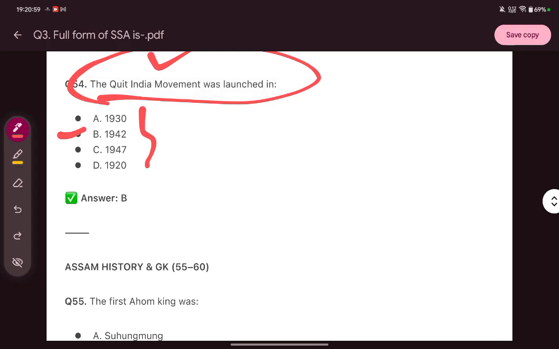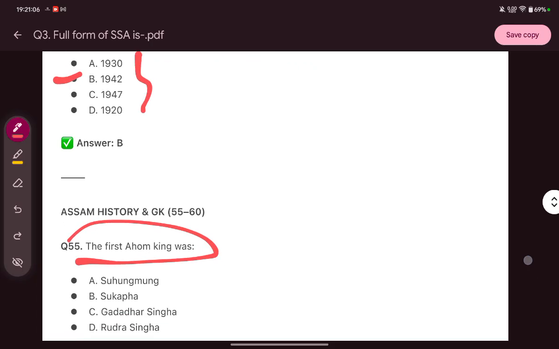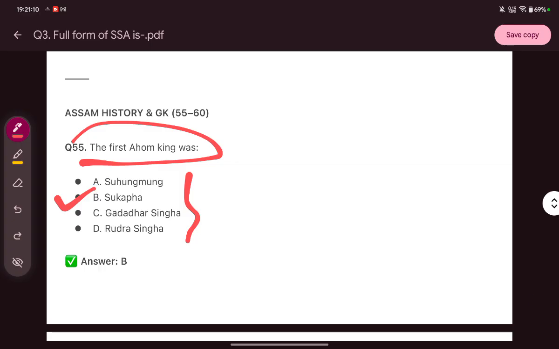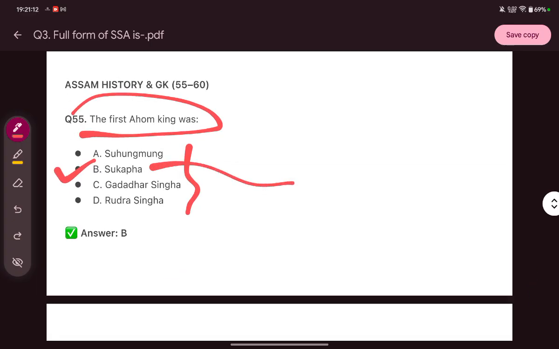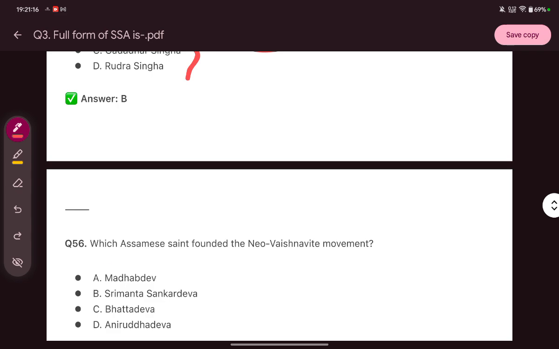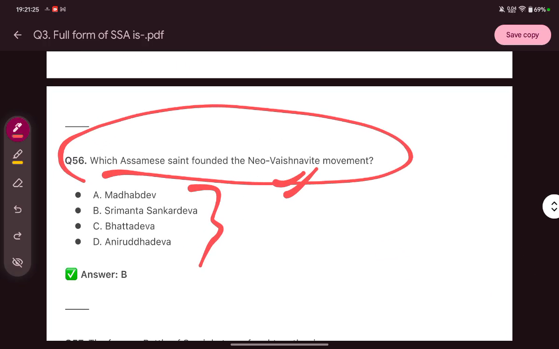Then some questions are from Assam history. The first Ahom king was... The right answer is Sukapha, who came from Mungmao. Then the next question is, which Assamese saint founded Neo-Vaishnavism, the Neo-Vaishnavite movement? We all know that it is Srimanta Sankardeva.